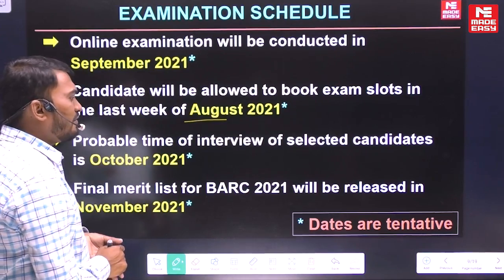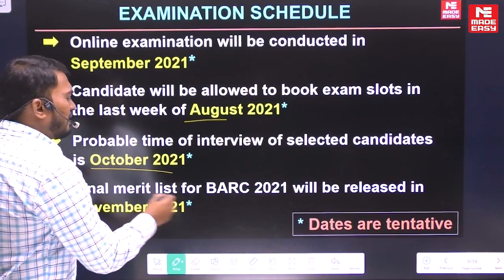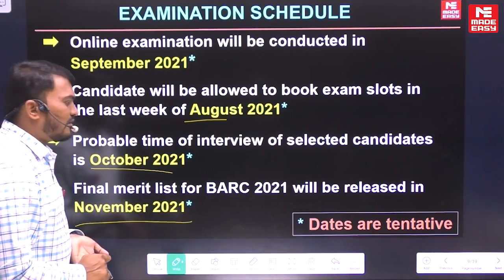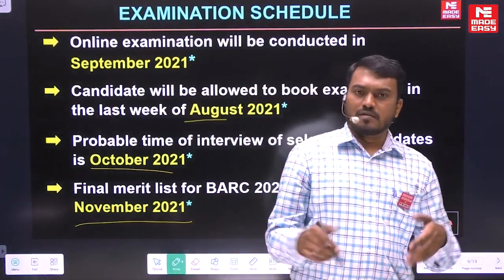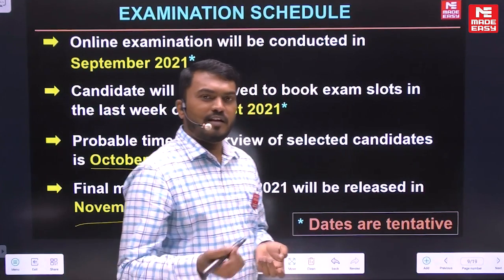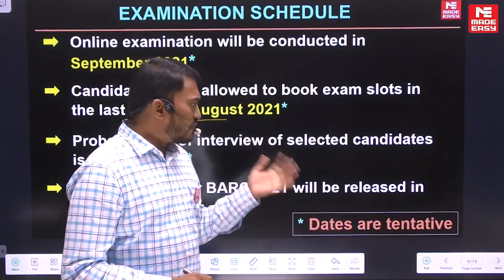The probable time of interview, once your selection is done, is October, and the final merit will be displayed in November. The dates are tentative because there are COVID rules and conditions, so they may be postponed.